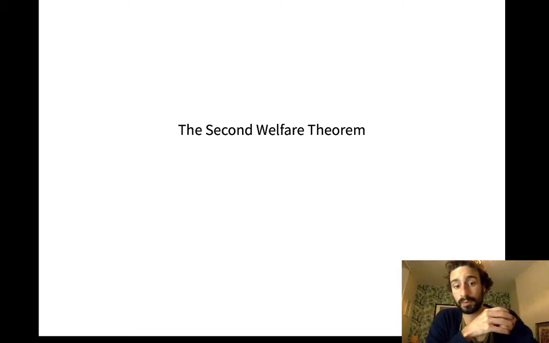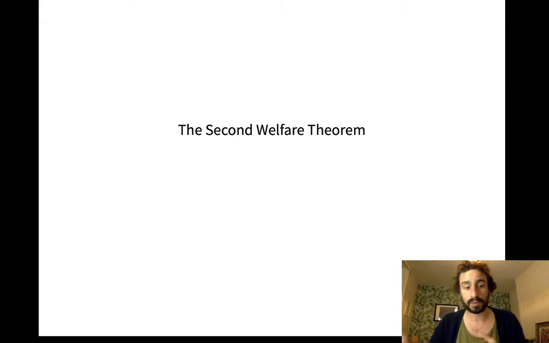It says if we start with a Pareto efficient allocation, we can find some transfer of wealth to make that particular Pareto efficient allocation the result of a competitive equilibrium. So we can make it stable under a market structure.